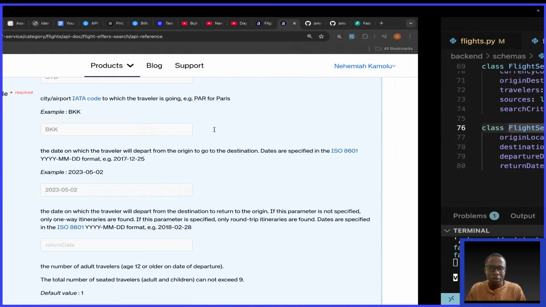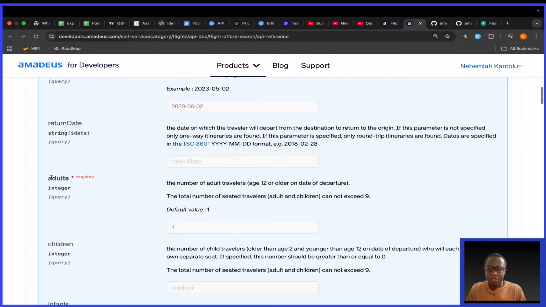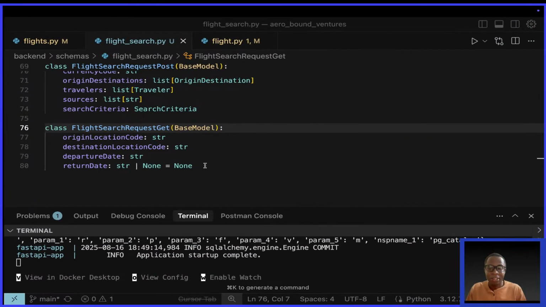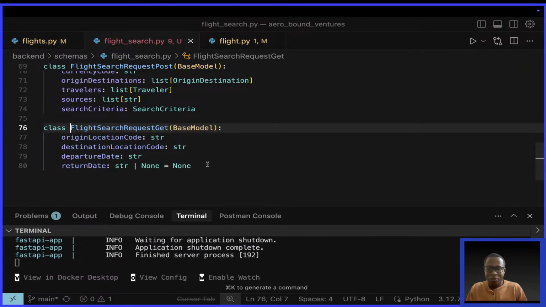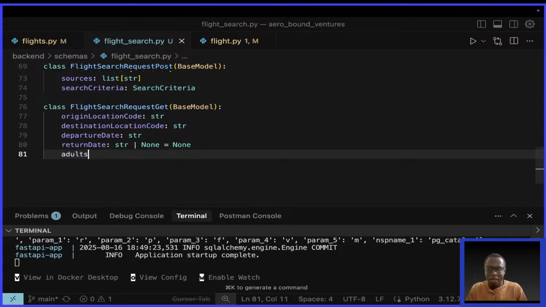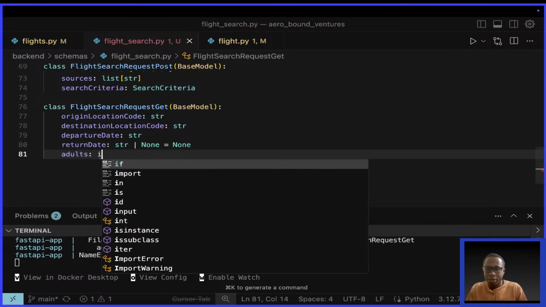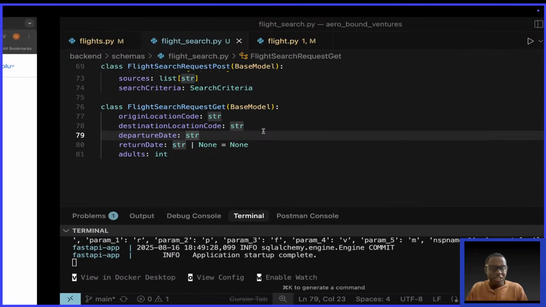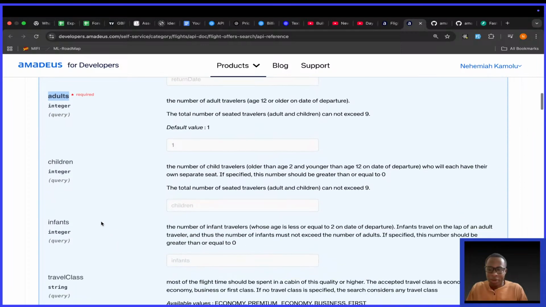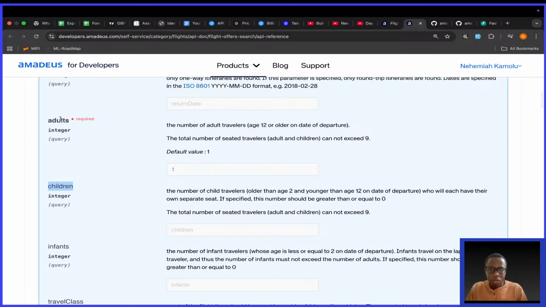When we go back here, we see we have adults. This time I learned the hard way. I'm not allowing AI to hallucinate any rubbish for me. It's an int, an integer, and it's required. Then we have children. Look at this. It says adults, the number of adult travelers, age 12 or older on date of departure. The total number of seated travelers cannot exceed 9.